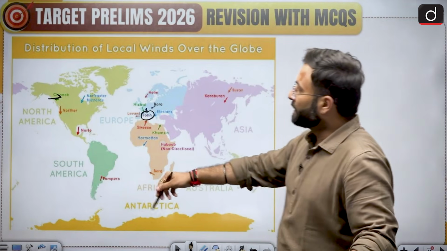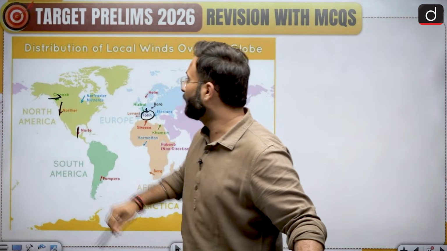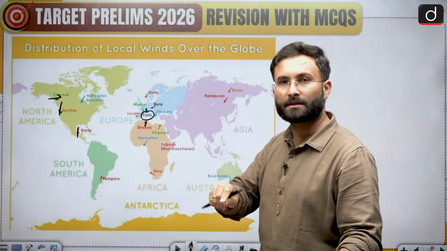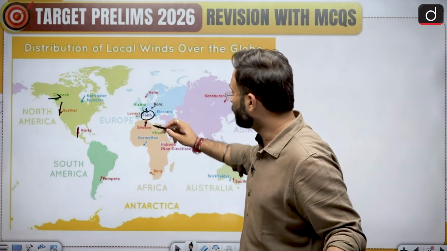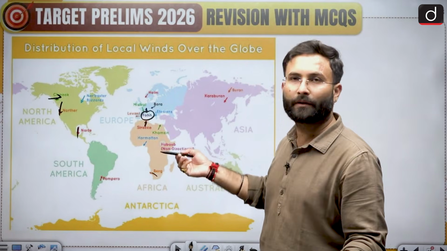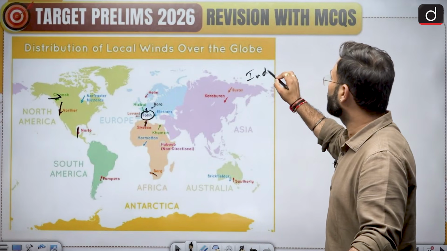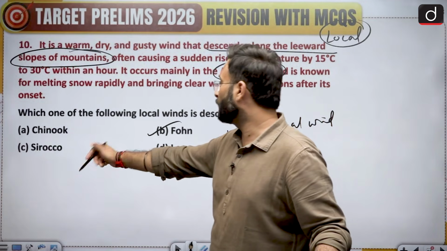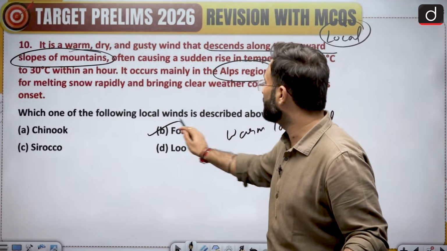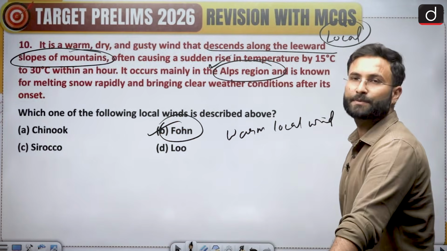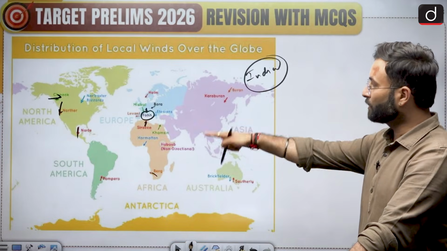Sirocco is located over here in the African region; from the Saharan region it will start. Lu, you must have heard of in the Indian subcontinent; we have Lu as a local wind. Sirocco we have already discussed, Chinook we have discussed, Lu we have discussed, and Fohn is your right answer because that is the only wind which is found in the Alps region. So this is about it.